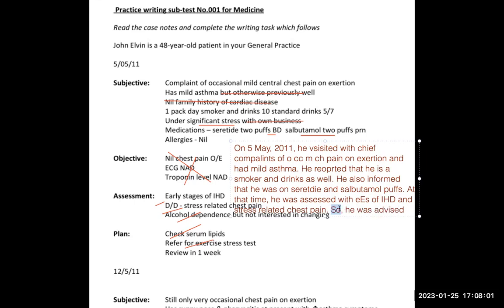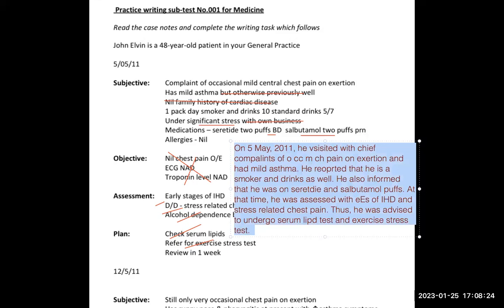So we should not use that. We will say thus, he was advised to undergo a serum lipid test and exercise stress test. Now this is another paragraph, the second.